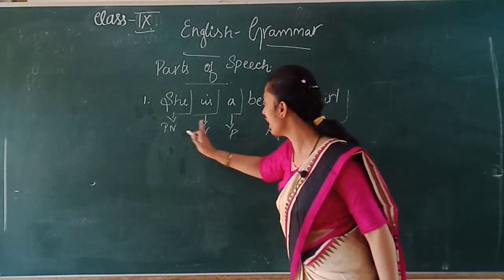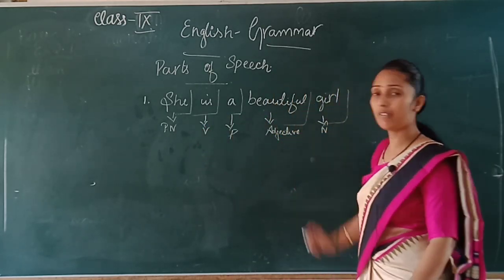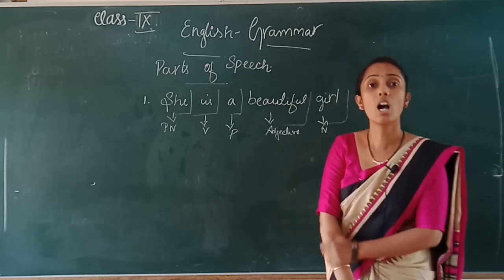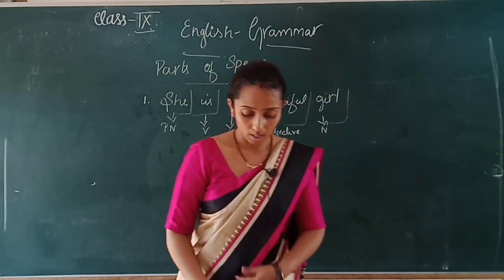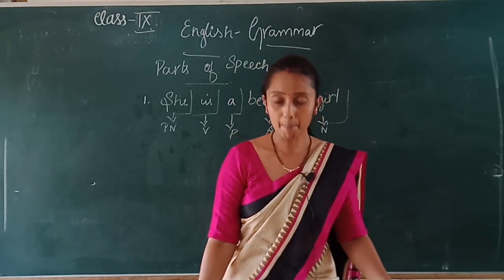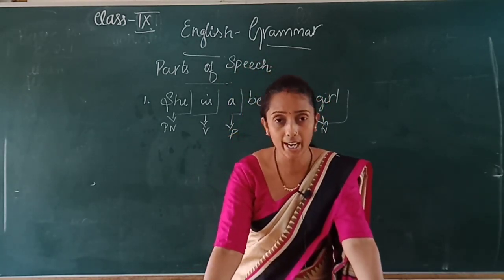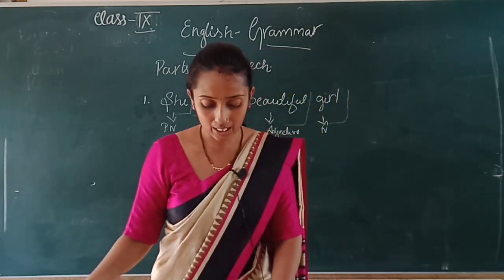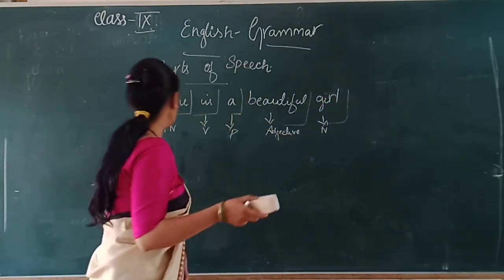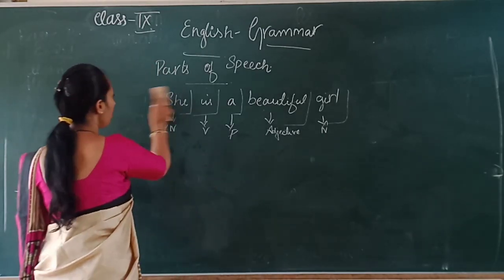Now I have divided words into different kinds of parts of speech. How do we differentiate them? We are going to see. According to their use, the parts of speech are 8 in number. First one, you all know: noun.